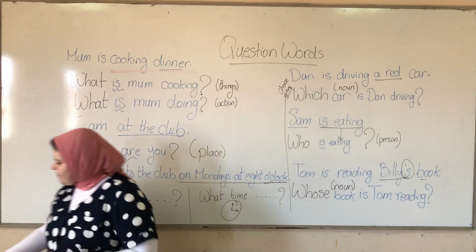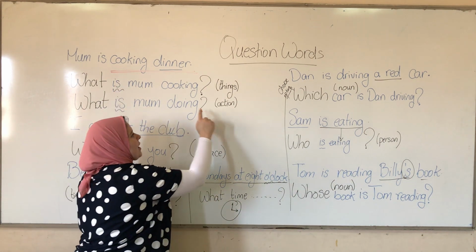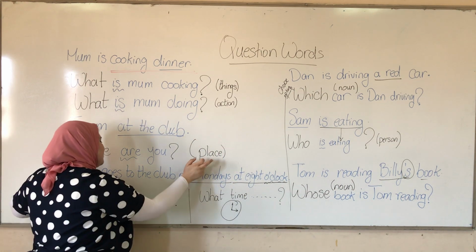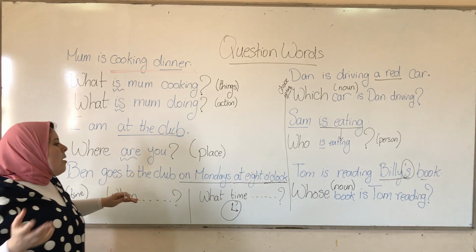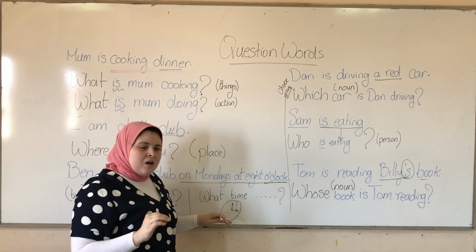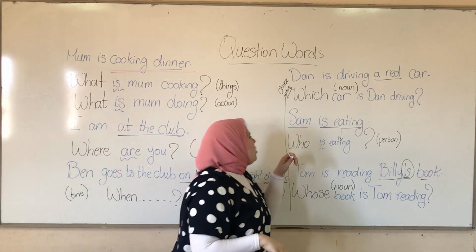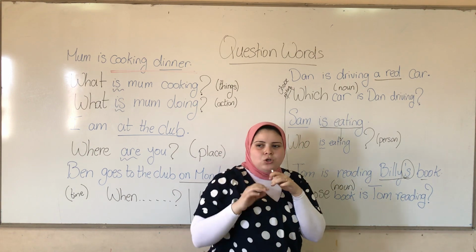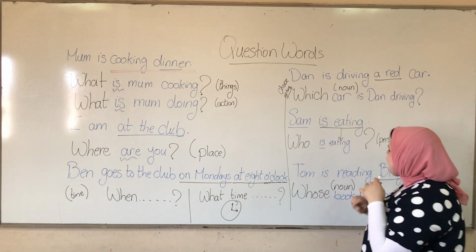So here I have the question words. What to ask about things or actions. Where to ask about the place. When to ask about time, general time. But if I have specific time, I'm going to use what time. Who to ask about the people, and when I use who, I put the rest of the sentence as it is.